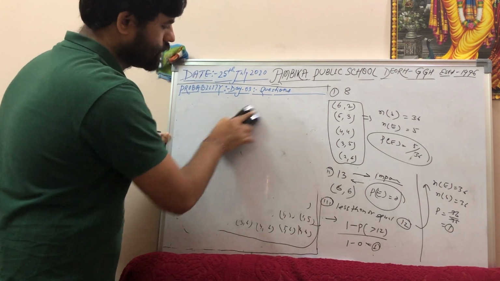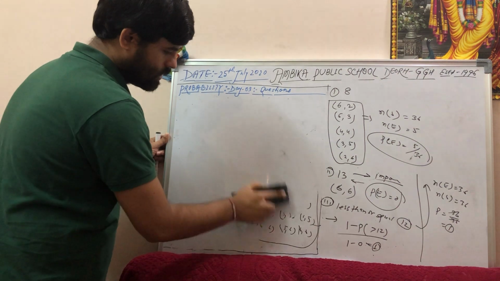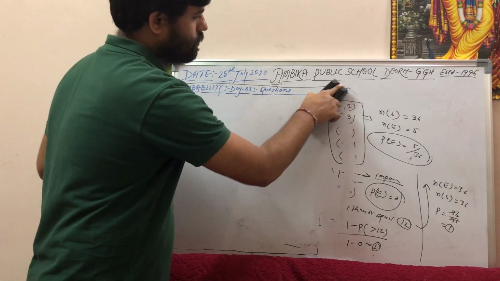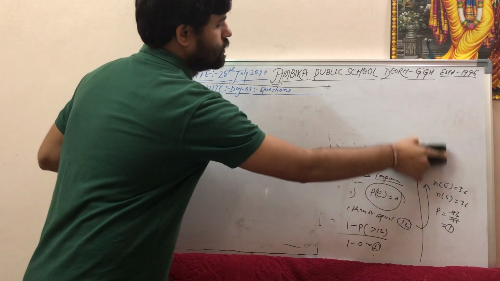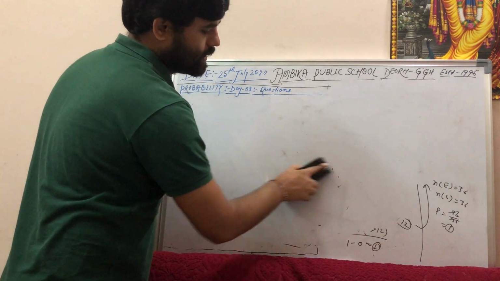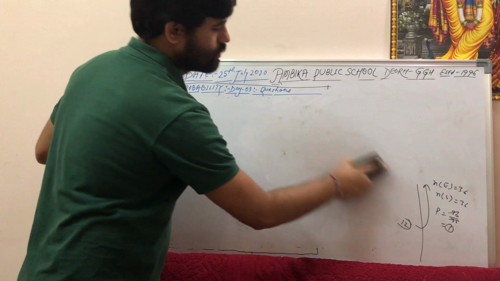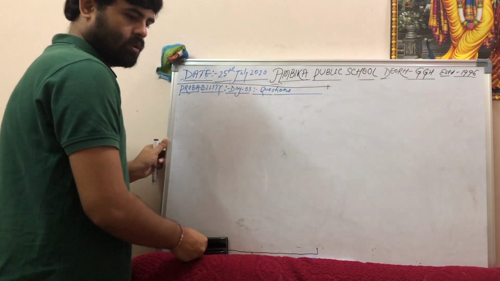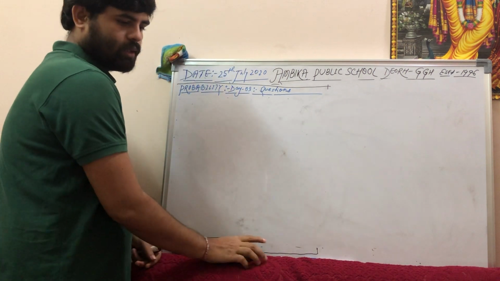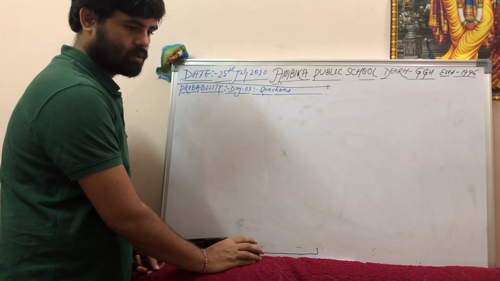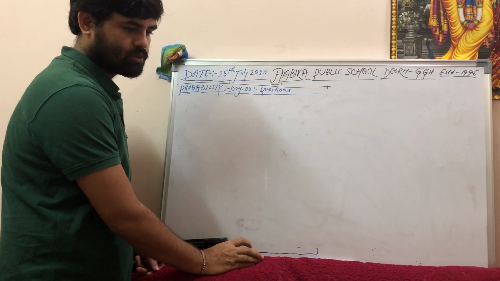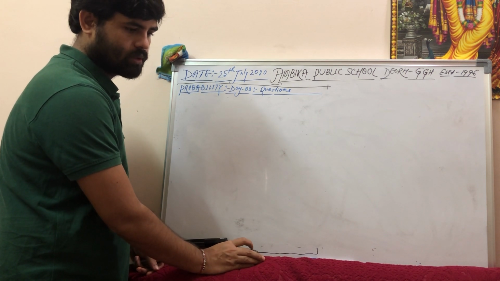I will take one more question on the dice, and then we'll wind up. We'll see some questions on box, container box and miscellaneous type in another session, and then we'll let you solve the questions, and you can start solving now. Okay. So I am taking another question on the dice. Then the questions on the box and miscellaneous we will take in the next class.